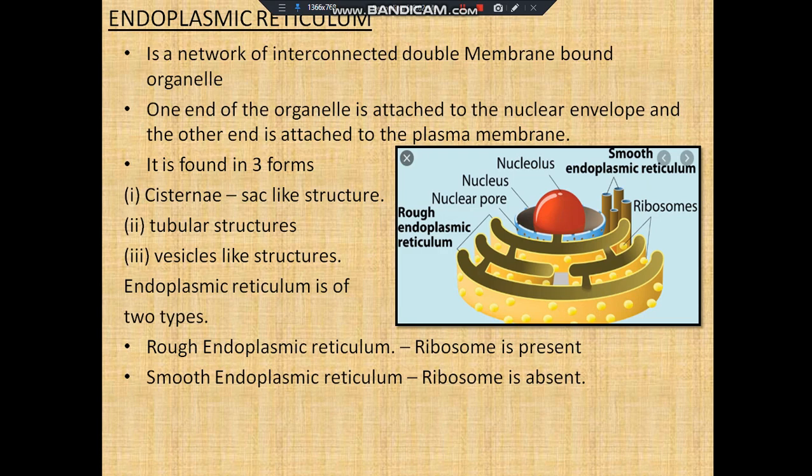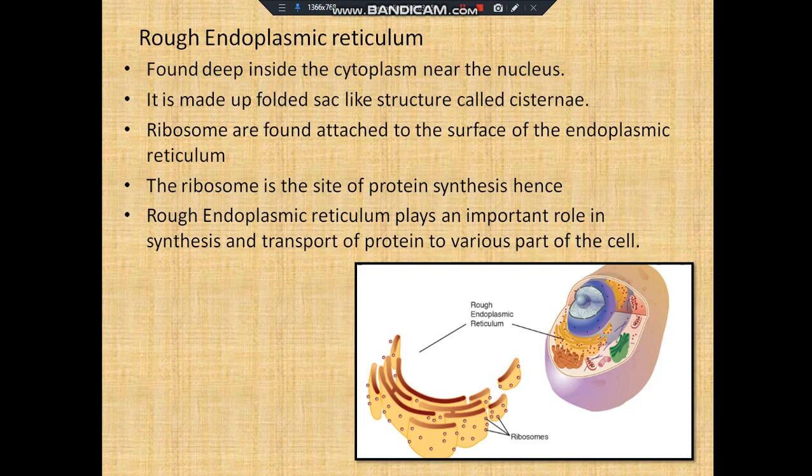These endoplasmic reticulums are generally made out of three structures or three forms. One is cisternae, which is nothing but sac-like structures. The second is tubular-like structures, and the third is vesicle-like structures. And these endoplasmic reticulum are broadly classified into two types: rough endoplasmic reticulum and smooth endoplasmic reticulum, and this classification is done based on the presence or absence of ribosomes. Let us discuss in detail about rough endoplasmic reticulum.